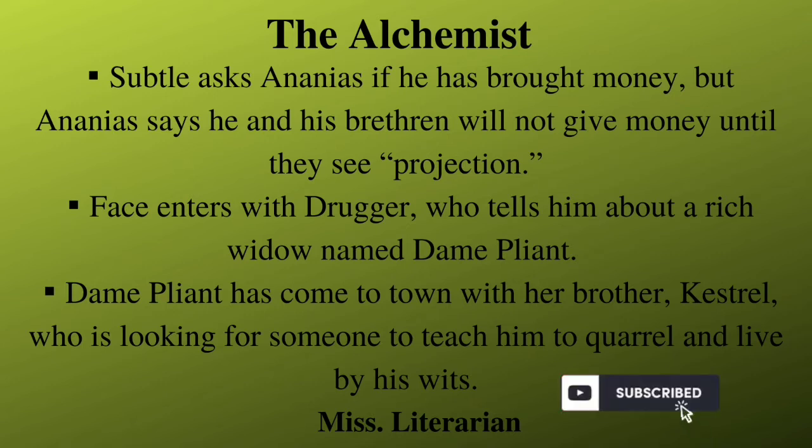After Ananias moves out, Face enters with Drugger. He tells him about a rich widow named Dame Pliant. Dame Pliant has come to town with her brother named Kastril. Kastril has come looking for someone to teach him to quarrel and live by his wits.